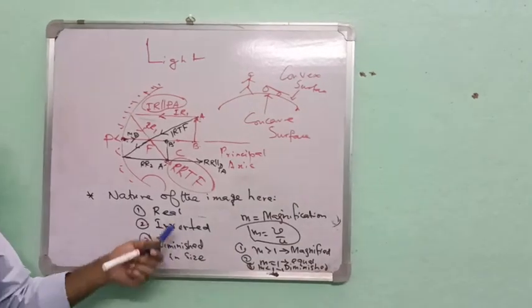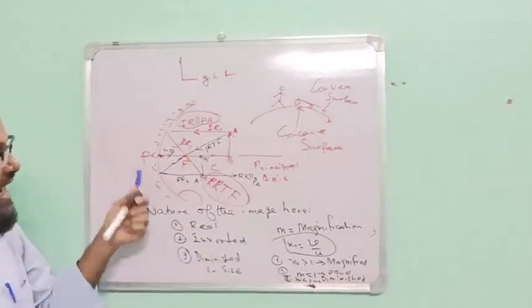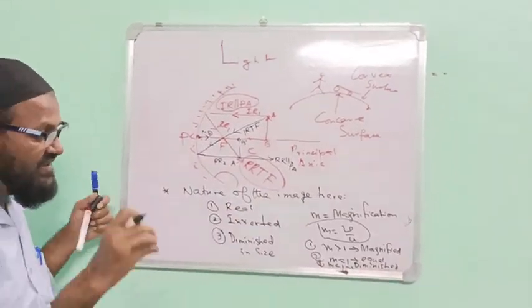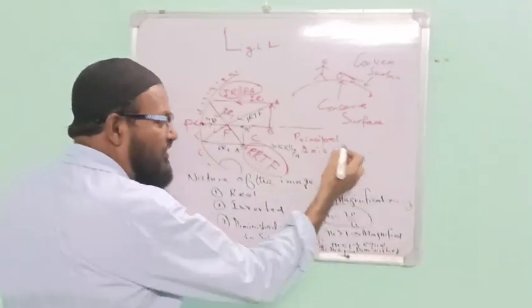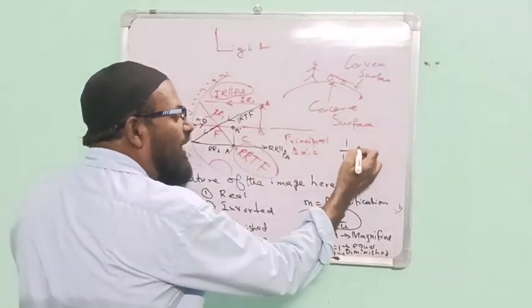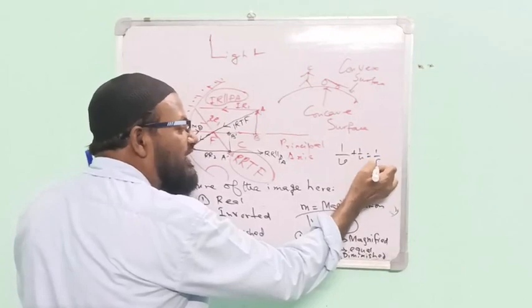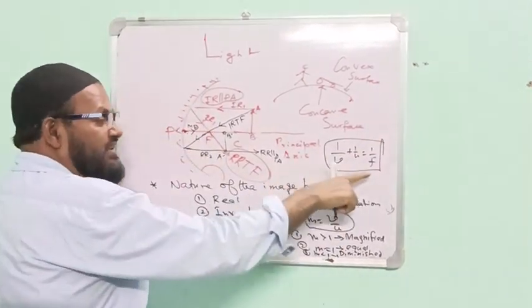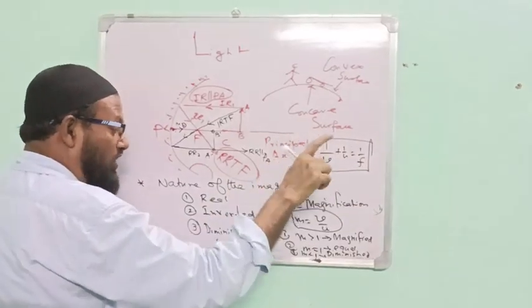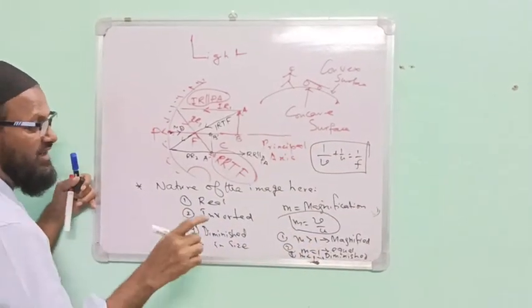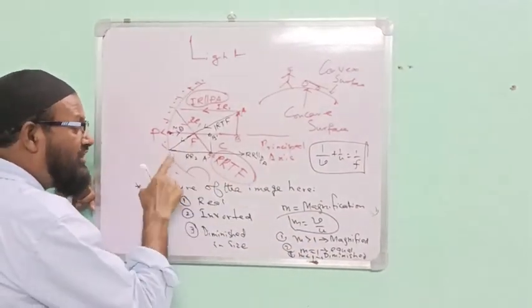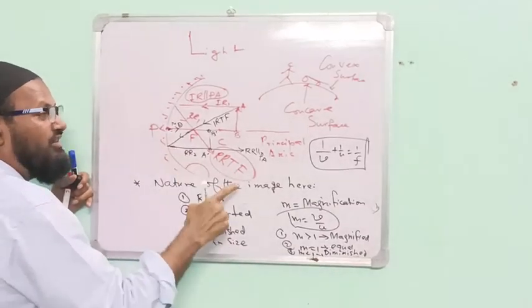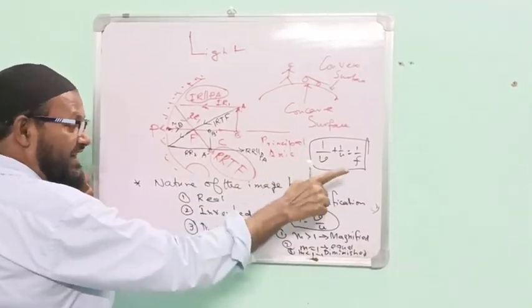Next question, in higher classes, we have to do some mathematics. According to mathematics, what is the formula? The formula is 1 by V plus 1 by U equals 1 by F. In this figure, all the three are negative. For better understanding, for concave mirror, F is negative.